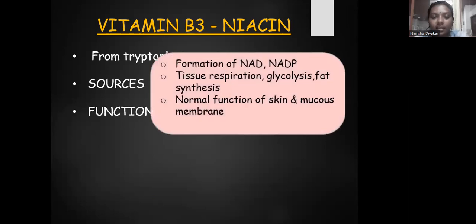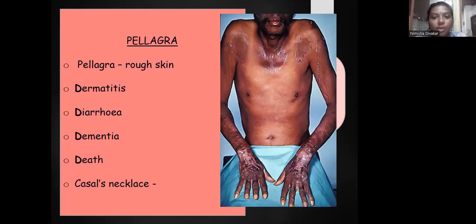Functions of vitamin B3: it helps in production of NAD and NADP, helps in tissue respiration, glycolysis, and fat synthesis. They are also very useful for the normal functioning of skin and mucous membrane. The recommended dietary allowance is 6 to 15 milligrams. The deficiency of vitamin B3 or niacin is called pellagra or rough skin.